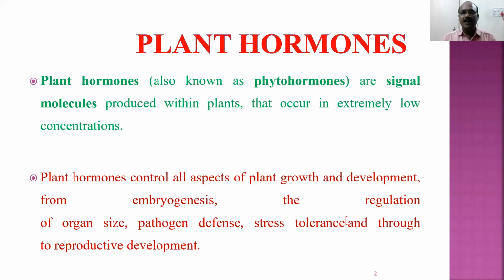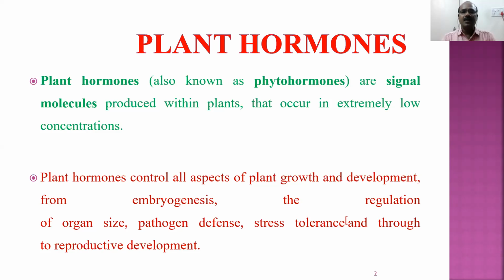Plant hormones have another name, that is called phytohormones. Phytohormones are signal molecules produced within the plant that occur in extremely low concentration. Actually, they are chemical molecules. Because of hormones, we are able to perform different types of function. For example, insulin hormone is responsible for the absorption of sugar molecules and further activities. In the same way, within the plant, several different types of chemical molecules are being produced. They are called signal molecules.